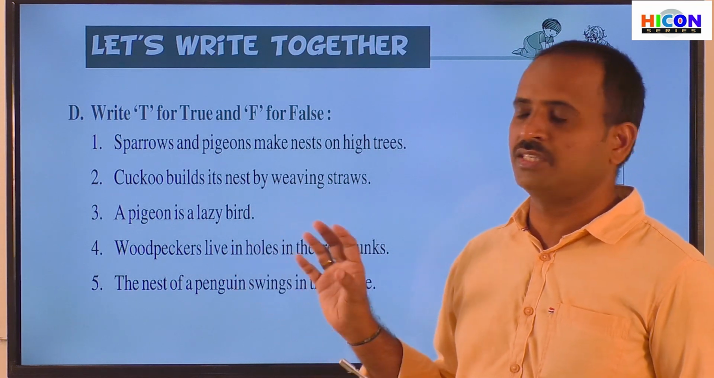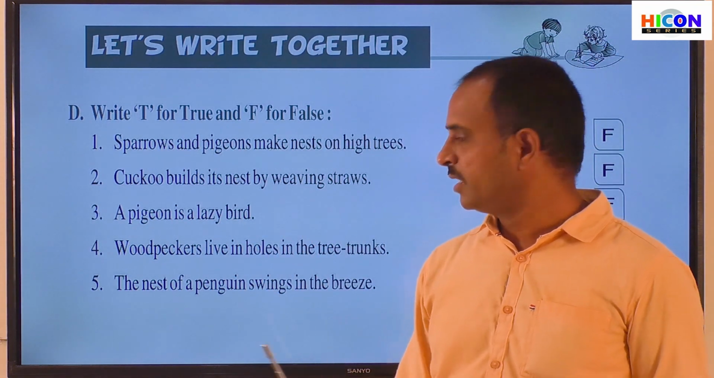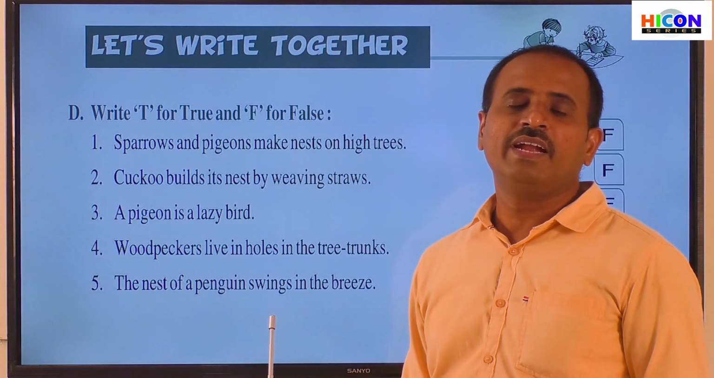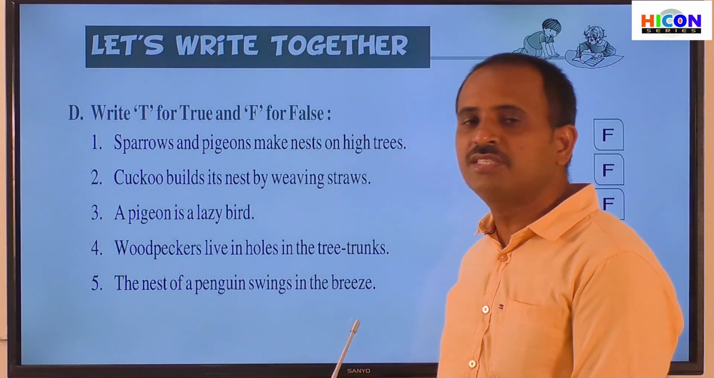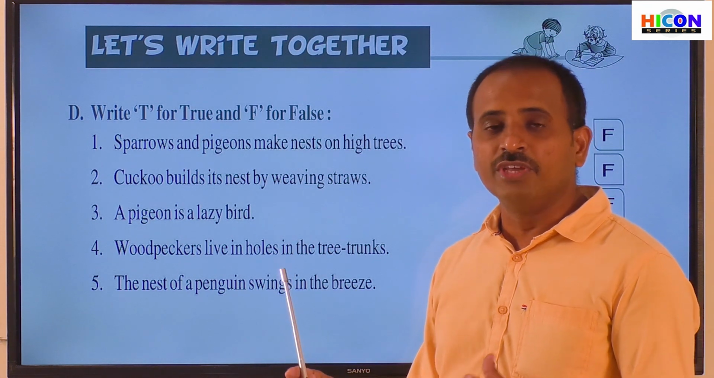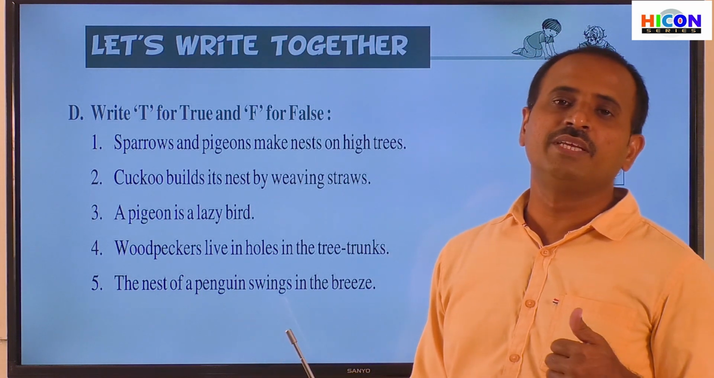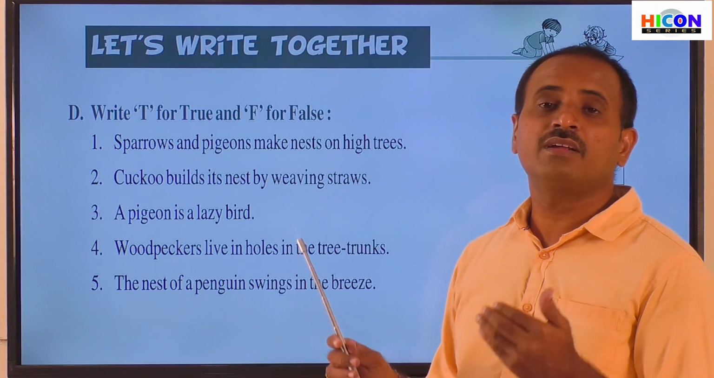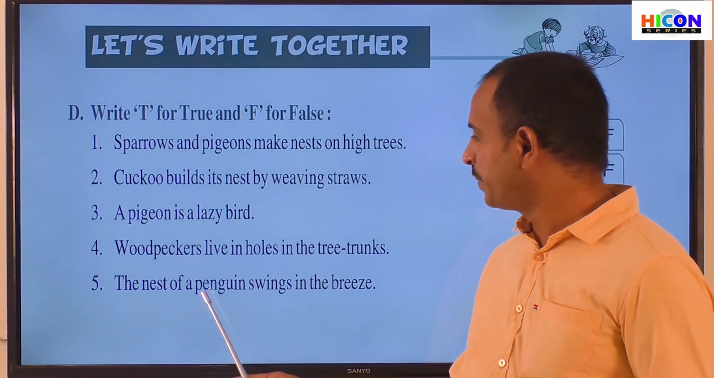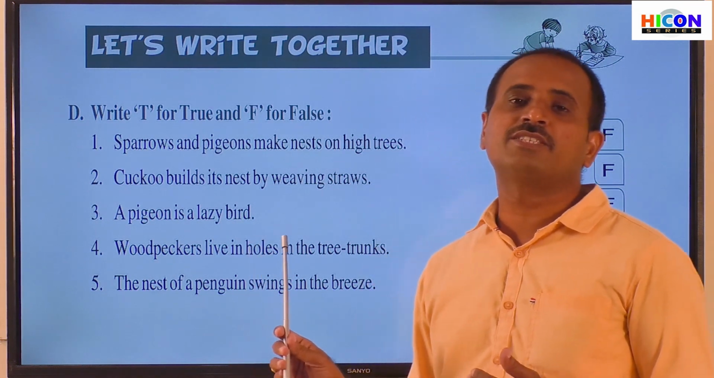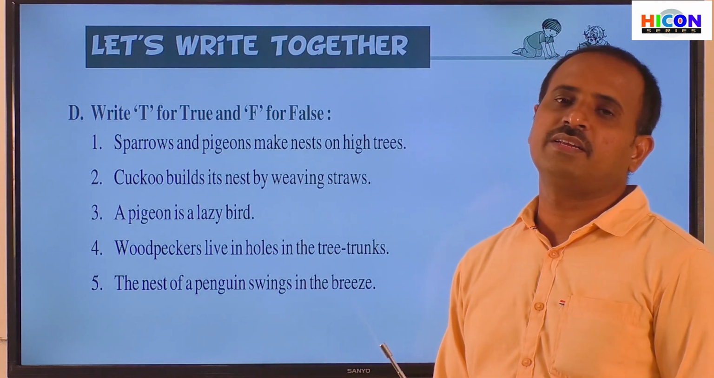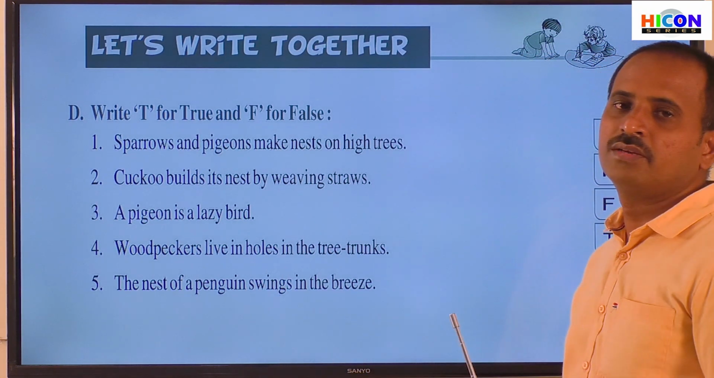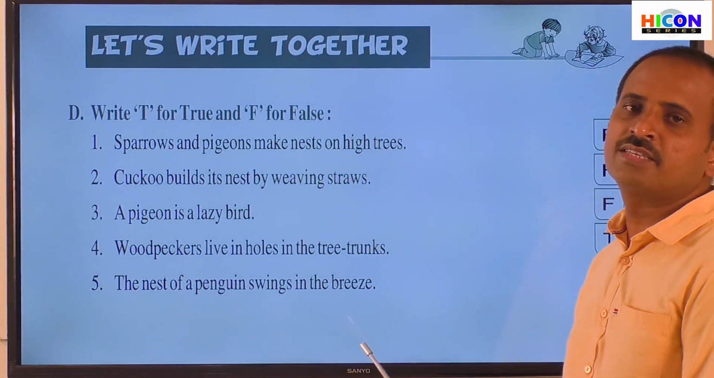So the weaver bird's nest will swing in the breeze. Here the penguin only builds its nest on the ground and its nest does not swing in the breeze. So only the weaver bird's nest will swing in the breeze. That means the weaver birds make hanging nests. But the penguins do not make their nest by hanging from the branches of the trees. They make their nest on the ground. So the fifth sentence is wrong. Children, so note down these sentences in your notes.